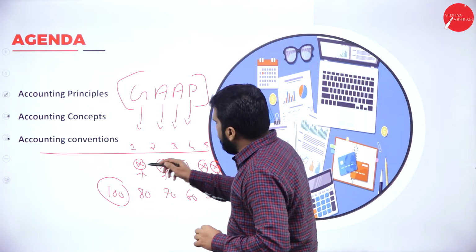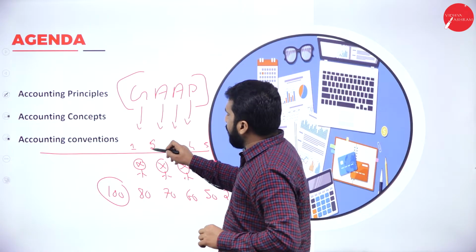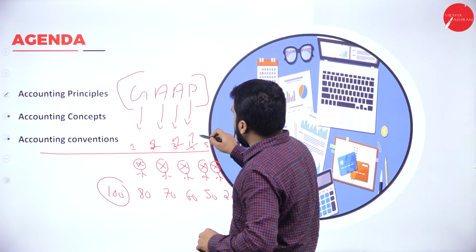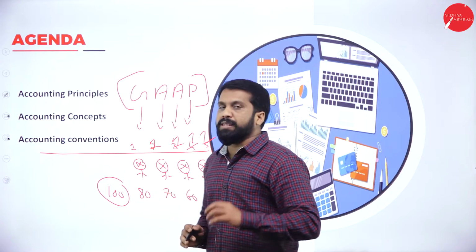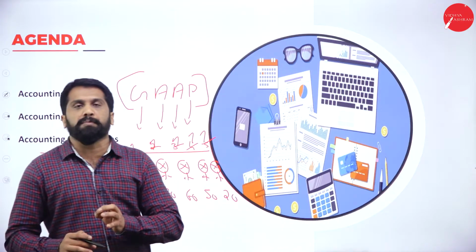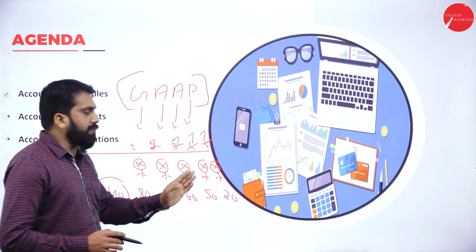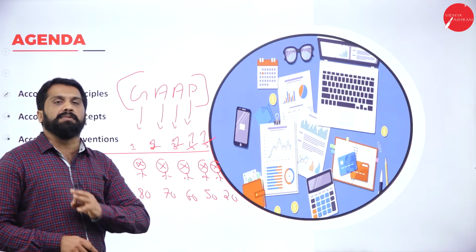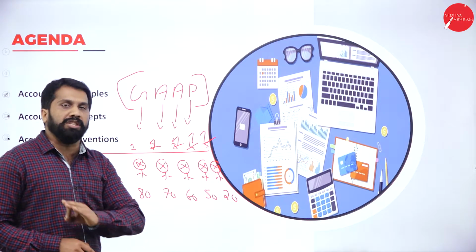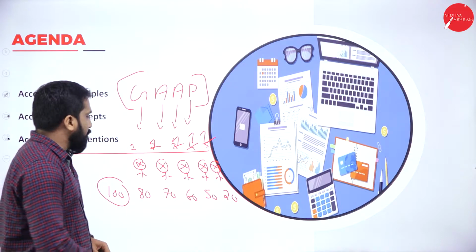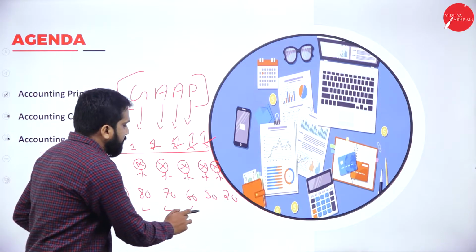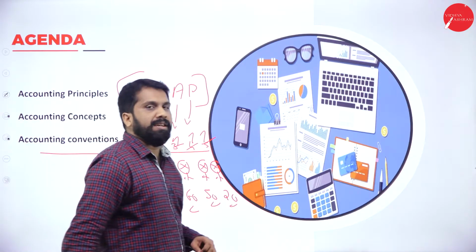Now, same example, but everybody has written chapter 1, and all 5 question papers are exactly the same. So, no changes. Now, they score 80, 70, 60, 50 as well as 20.